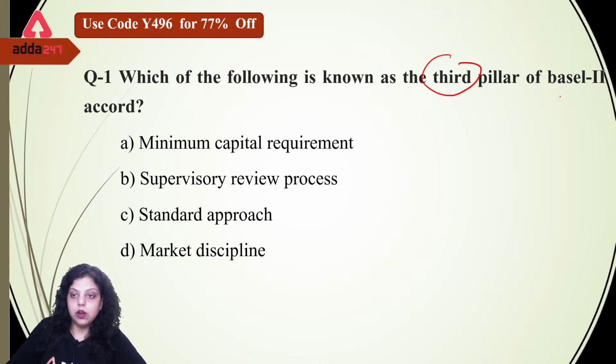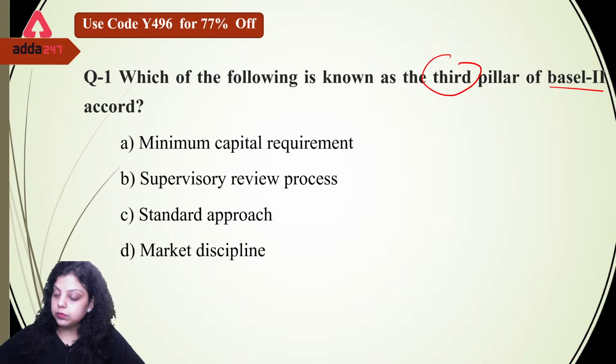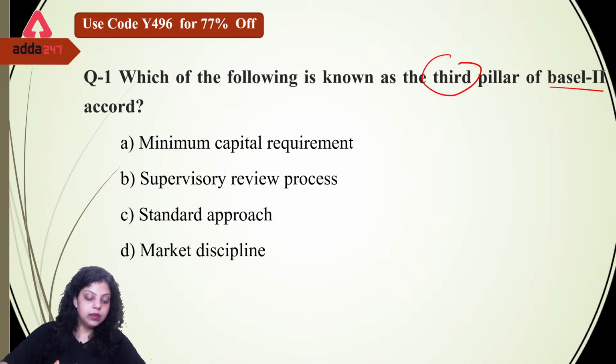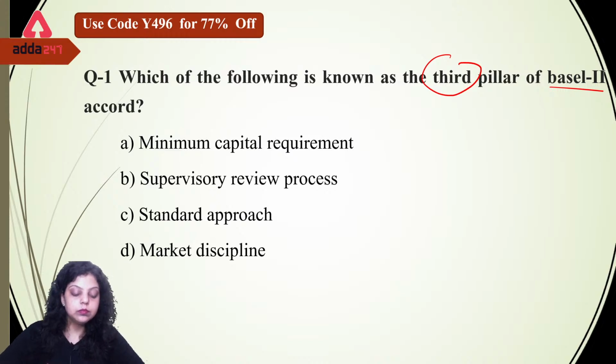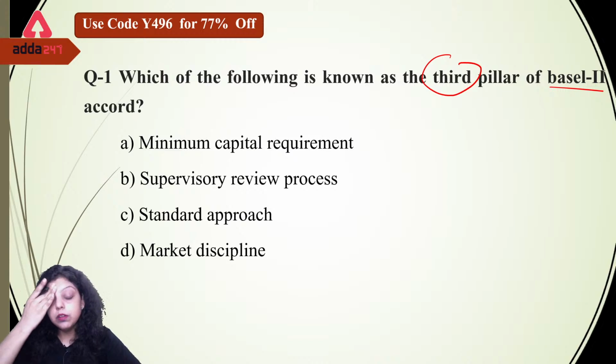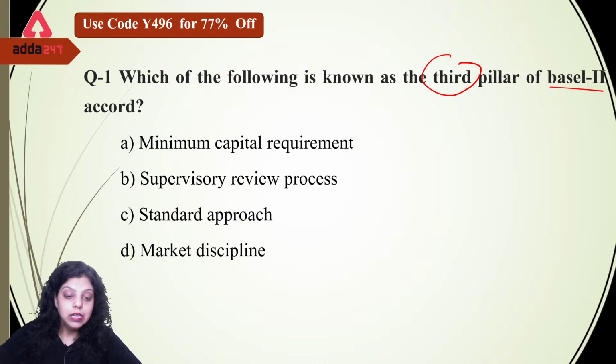The third pillar of Basel II. A, B, C or D? Which of the following is correct? Now answer quickly. Which of the following is true? Is it a minimum capital requirement? Is it a supervisory review process? Is it a standard approach, or is it a market discipline?